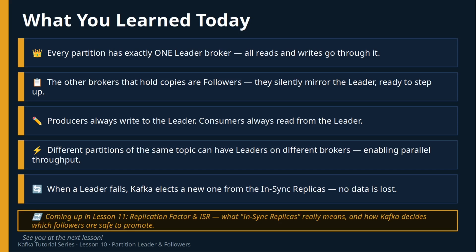Different partitions of the same topic can have leaders on different brokers, which gives Kafka its parallel write performance. And when a leader fails, Kafka automatically elects a new one from the in-sync replicas, and no data is lost in the process. In the next lesson, we'll take this further with replication factor and ISR, unpacking exactly what in-sync replicas means, and how Kafka decides which followers are safe to promote to leader.